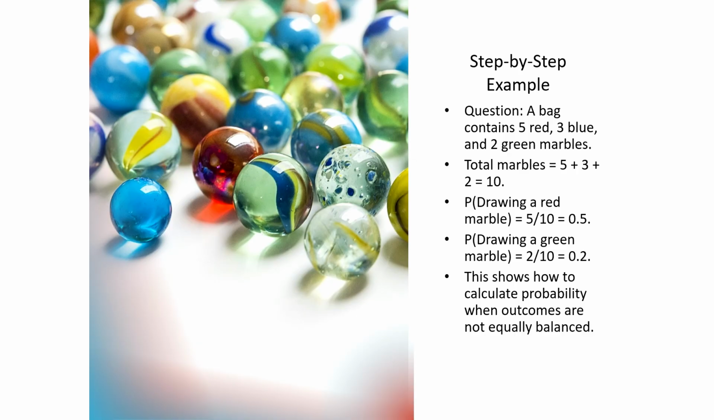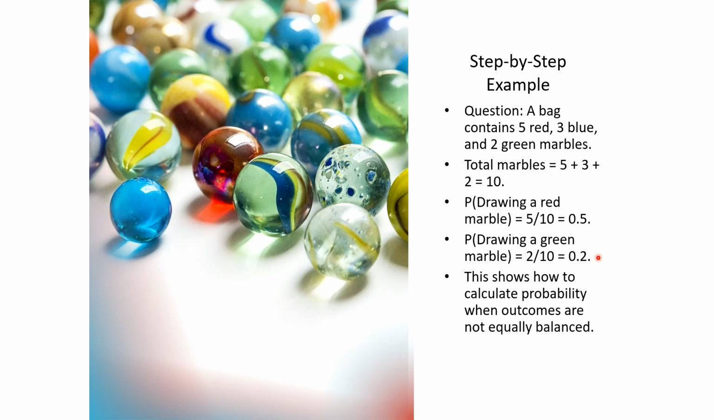So let's look at another example. We've got a bag of marbles. It contains 5 red, 3 blue, and 2 green marbles. So the total number of marbles in the bag is 5 plus 3 plus 2 is equal to 10. Now the probability if we draw a red marble out, just pick it at random. You just stick your hand in the bag and pull one out. 5 of them are going to be red out of 10, so your probability is a half. Now the probability you're going to get a green is 2 out of 10, which is 0.2. And then the blue, of course, would be 3 out of 10.